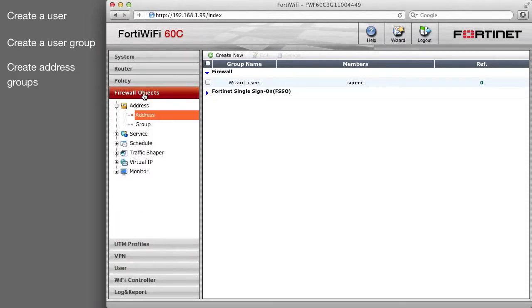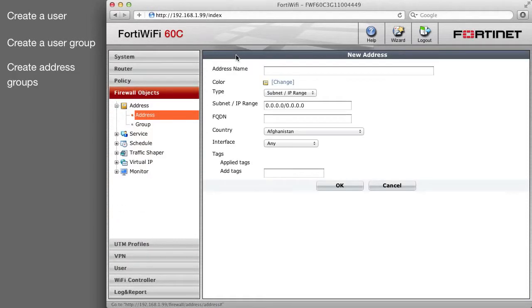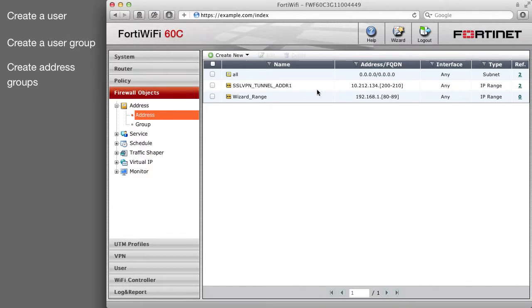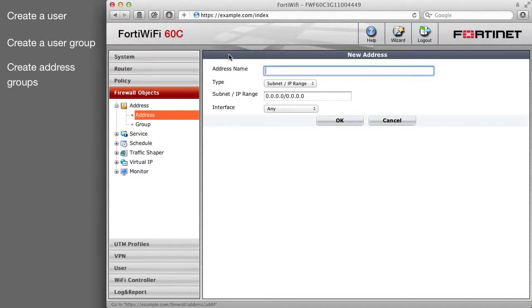Add an address named Wizard Range and configure an address range to use for VPN users. Add an address named Internal Range and specify the internal network address range.